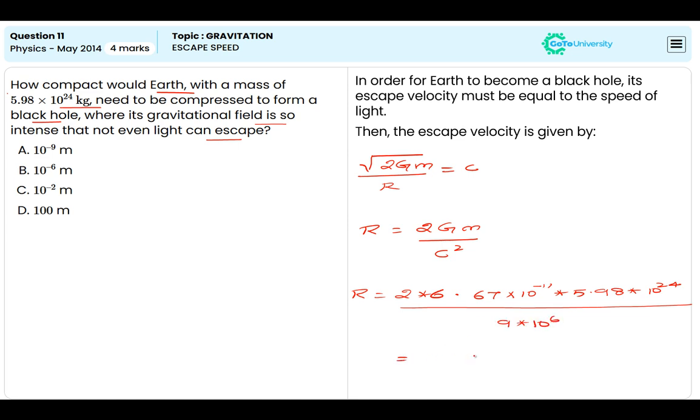Then by simplifying, we get the answer 8.86 × 10^-3 meters.